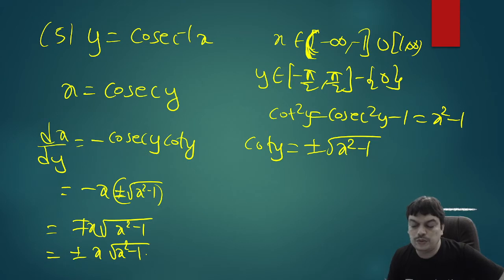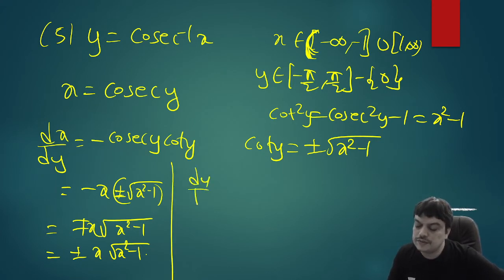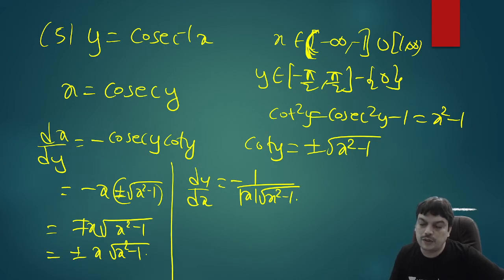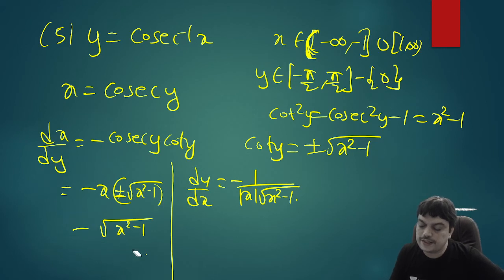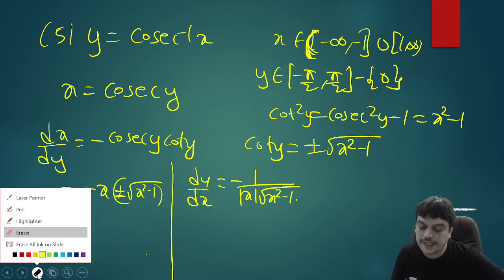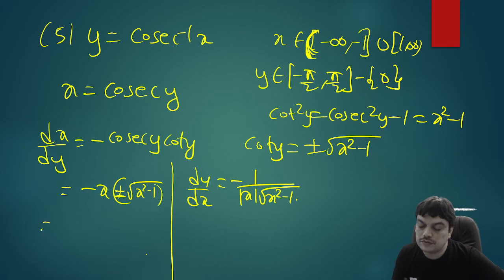Otherwise, what we can do is remove that plus or minus and put a modulus for x. So when you write the differentiation formula for dy by dx, it is minus 1 by mod x into under root of x square minus 1. There will be a minus sign, and in this minus sign I won't make any change.